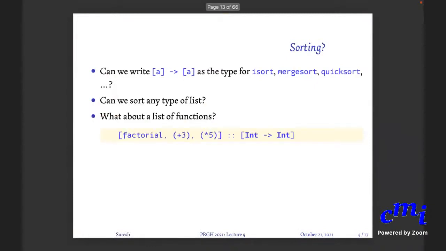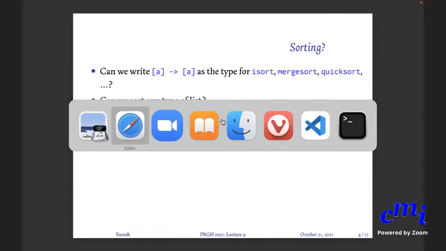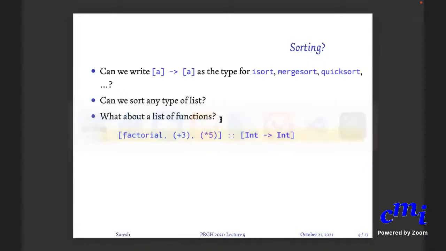Can we sort any type of list? For instance, you cannot just sort a list of functions, right? So clearly, you can create a list of functions. If you define factorial to be int arrow int, and if you define +3 and *5, these take an integer and return an integer. Suppose this is your list. Okay, your list is these three functions. You can clearly create a list of functions, not just list of lists or whatever. So there is no harm at all in creating this.